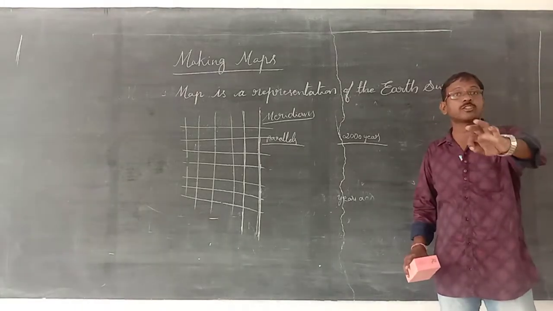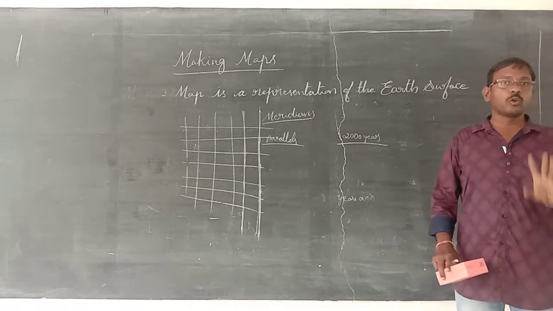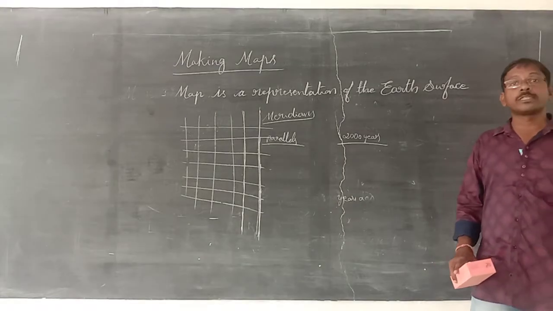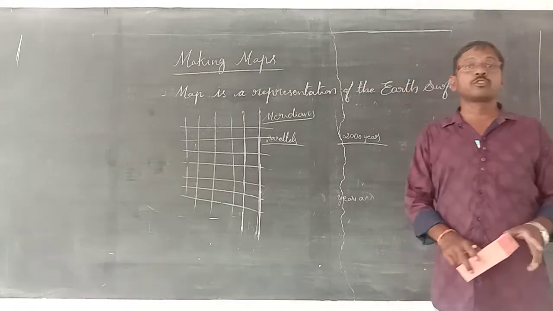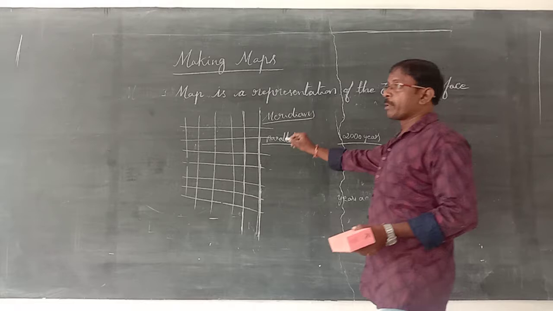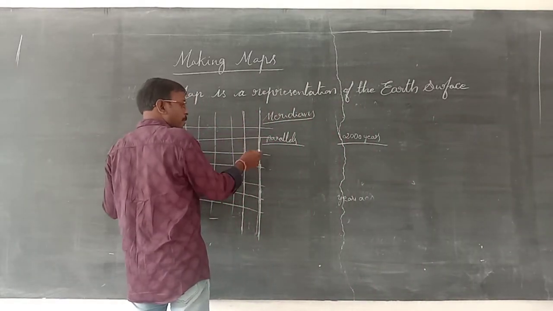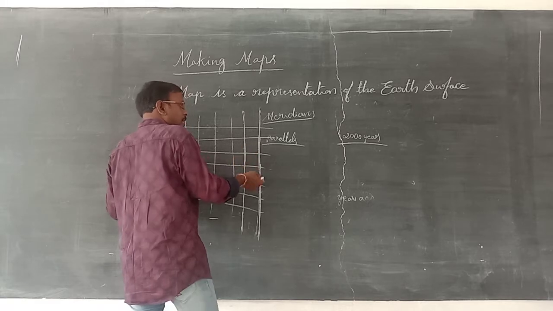To help locate the places, they took 2000 years to prepare latitudes and longitudes, and the latitudes and longitudes on the map, on the globe, on the paper are known as grid.